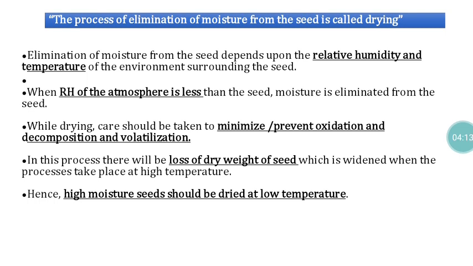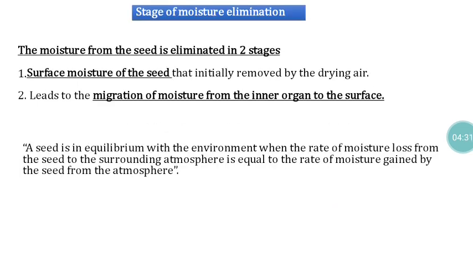To avoid that, high moisture containing seed must first be exposed to shade conditions. After reaching a sufficient level of moisture reduction, we can go for high temperature aided drying. These are the basic things we have to follow at the time of seed drying.